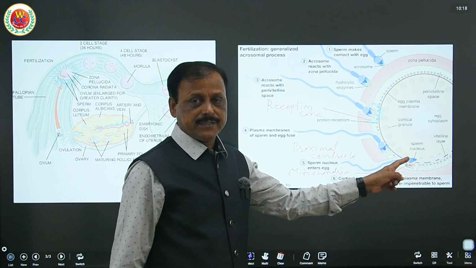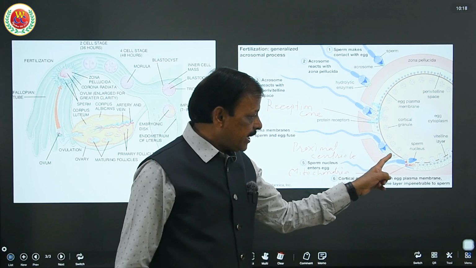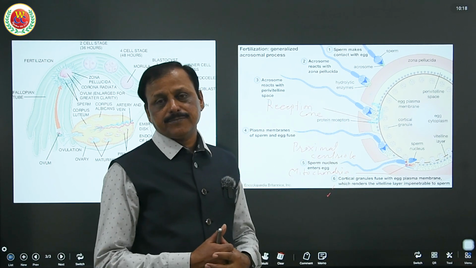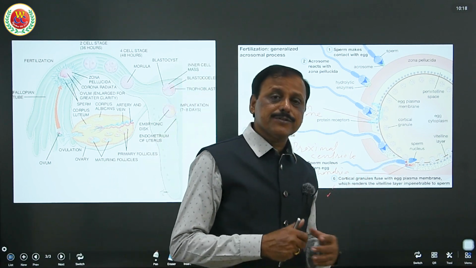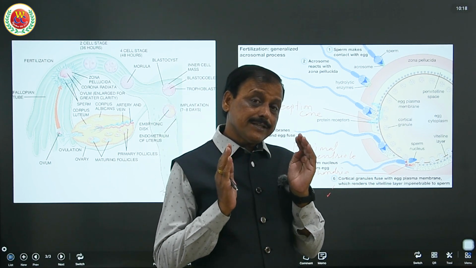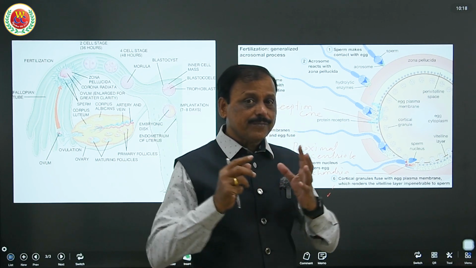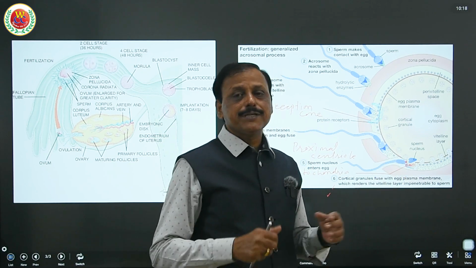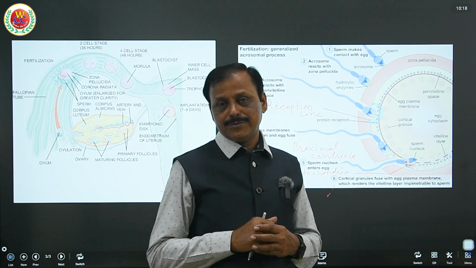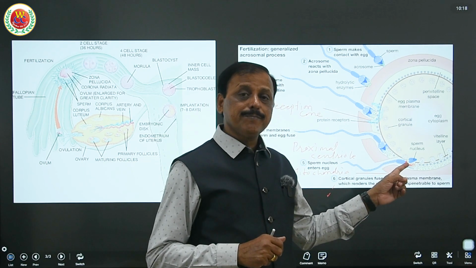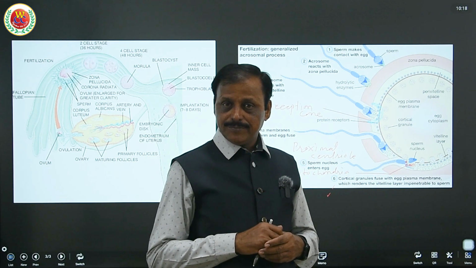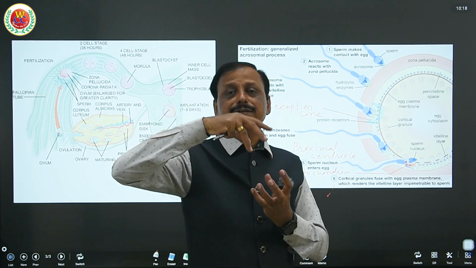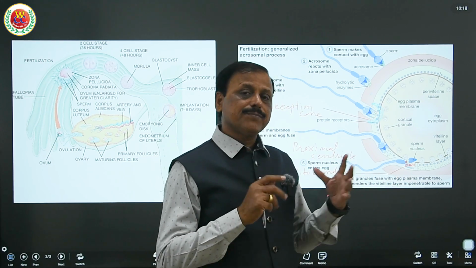So now the nucleus with that reception cone is ready to enter. That is called the penetration path. So this is a penetration path enabling that nucleus along with proximal centriole and mitochondria to enter into the cytoplasm. It is very important: what is the function of that proximal centriole along with the nucleus? When fertilization happens and the zygote forms, it forms the spindle fibers of the first mitotic division of the zygote. So spindle fibers are formed by the proximal centriole. Remember that centrioles are made up of 9 triplets so as to form the spindle fiber, and mitochondria provide the energy.